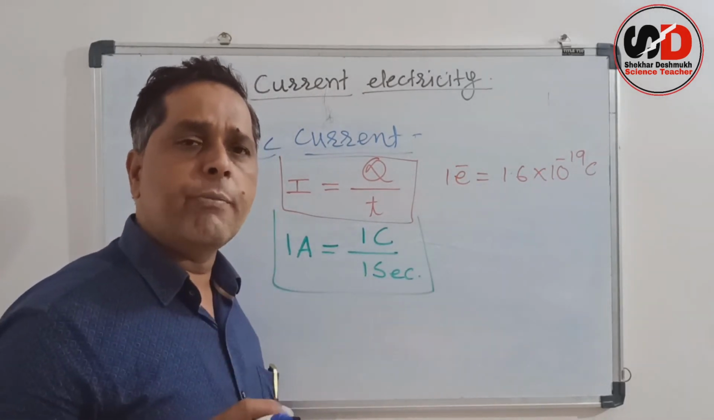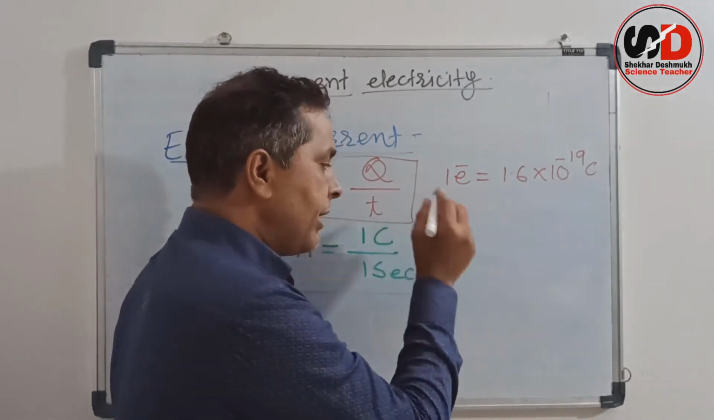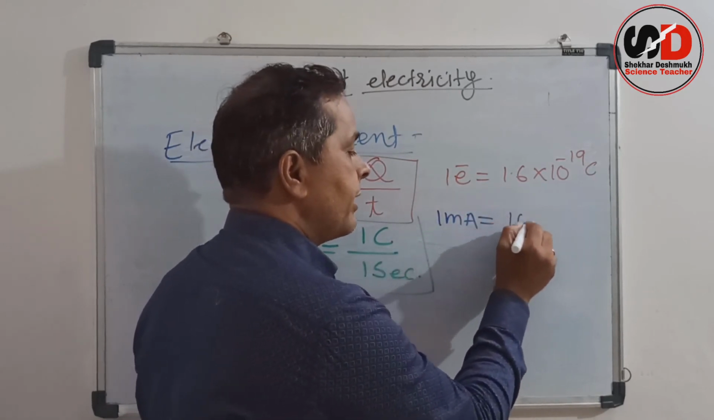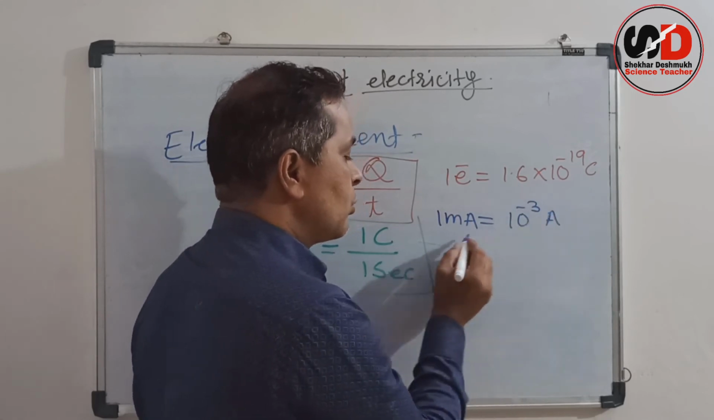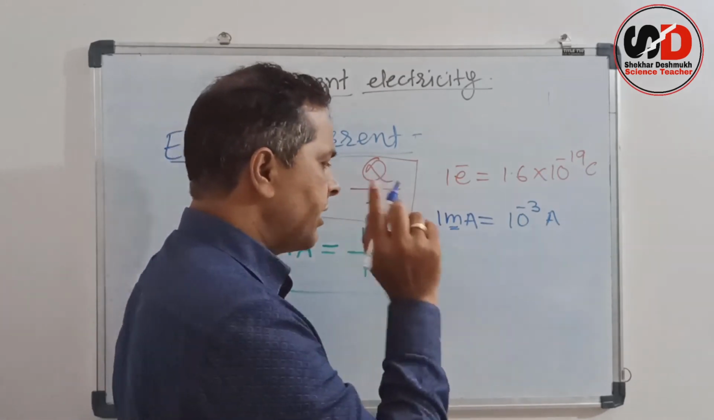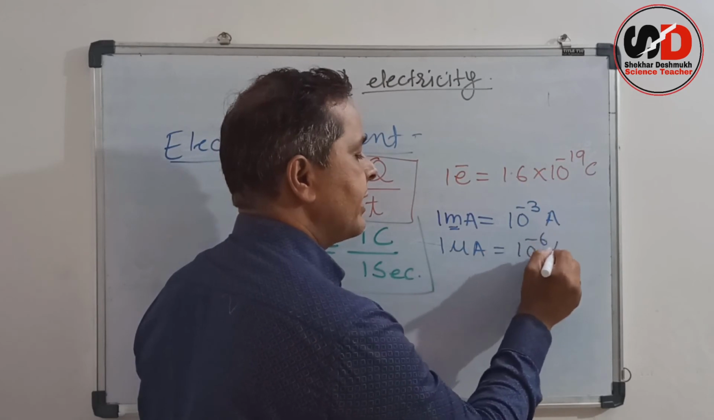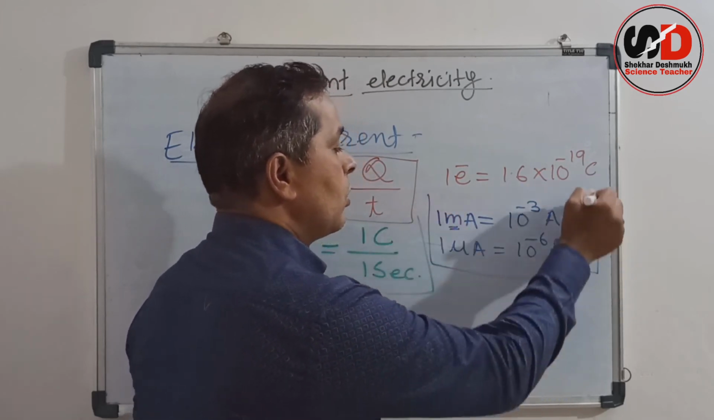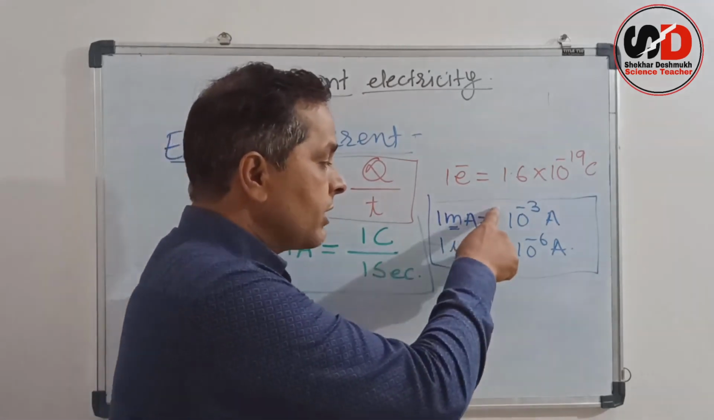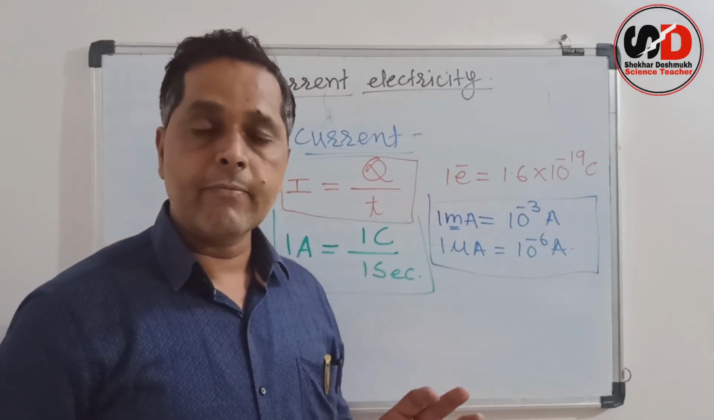For measuring smaller currents, we have smaller units of electric current like milliampere. 1 milliampere is equal to 10 raised to minus 3 ampere. So this milli is nothing but 10 raised to minus 3. Always keep in mind, 1 microampere is equal to 10 raised to minus 6 ampere. So these are the smaller units of electric current. And this conversion we must know because it is required to solve numericals.